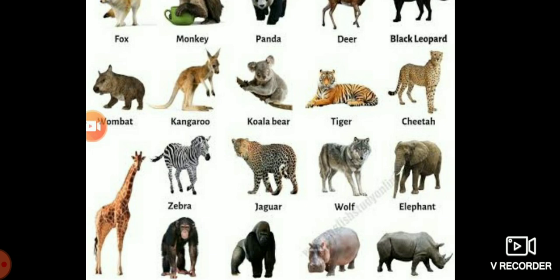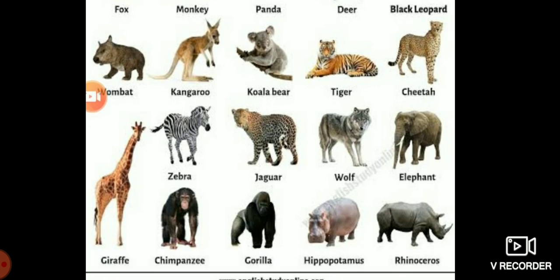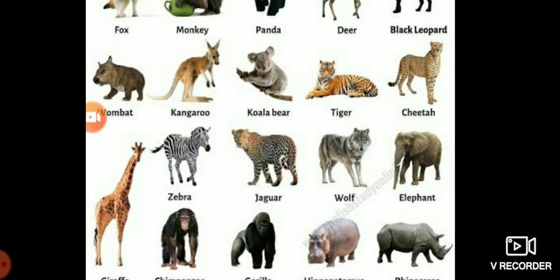tiger, cheetah, zebra, jaguar, wolf, elephant, giraffe, chimpanzee, gorilla, hippopotamus, rhinoceros. Yes? Yes or no, children? Yes. You see,